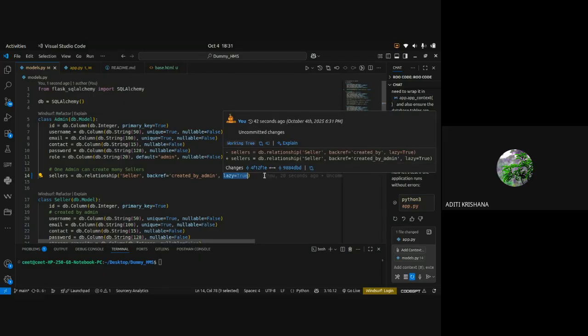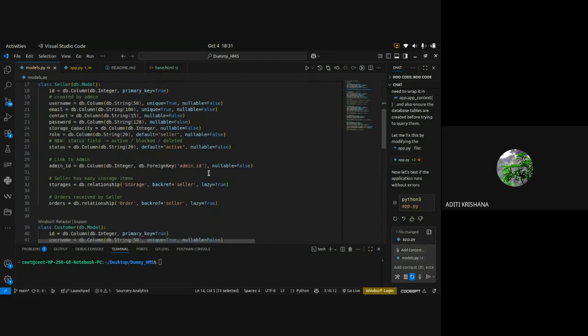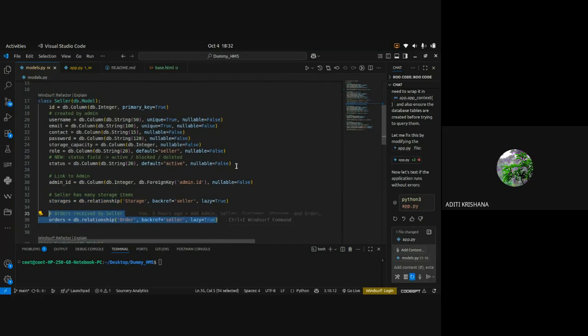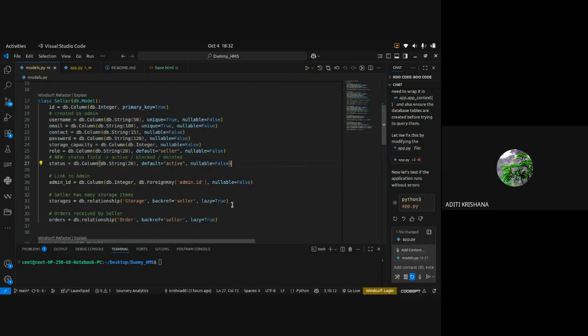So we have mentioned that this relationship, wherever we have used it in our code, will be loaded last. No need to load it first. First, the necessary columns and tables should be loaded. So lazy equals true has been used here.